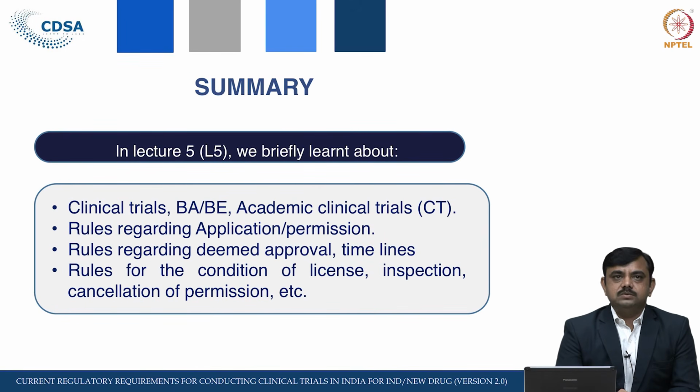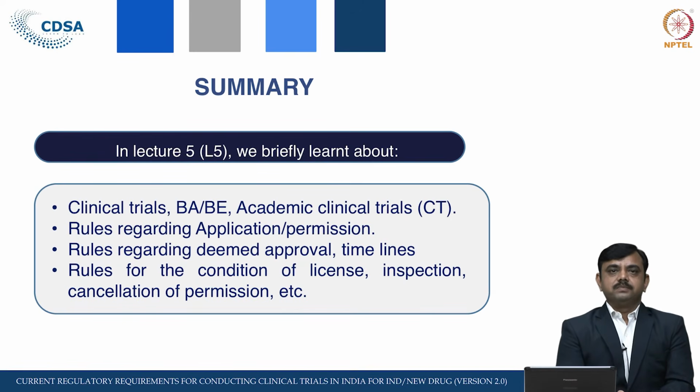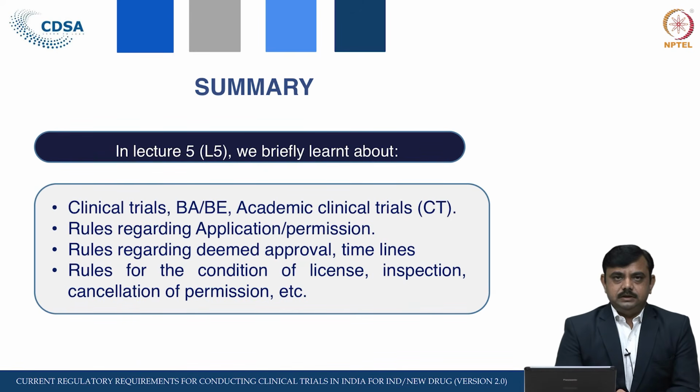We have seen the rules regarding deemed approval, the timeline, that is 30 working days if it is a drug discovered in India, and it is 90 days if it is to be imported and approved somewhere else. Then rules for the conditions of license. We have seen, after obtaining the clinical trial permission, what conditions the applicant has to follow.